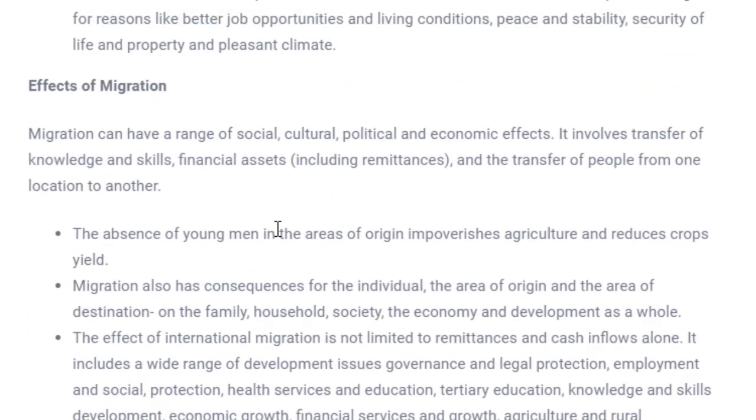See, as I said, effects means the consequences of migration. There are consequences in many areas. What would be the very first consequence? That would be the demographic consequence. Demographic consequence means increase and decrease of population.